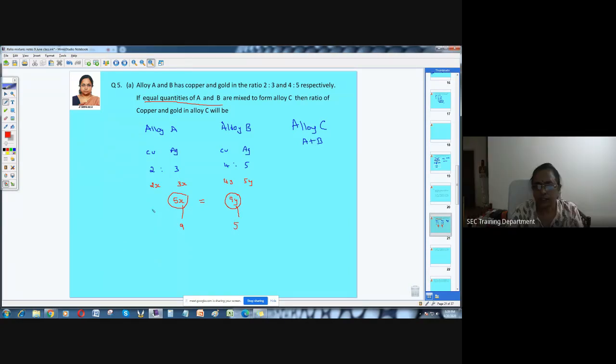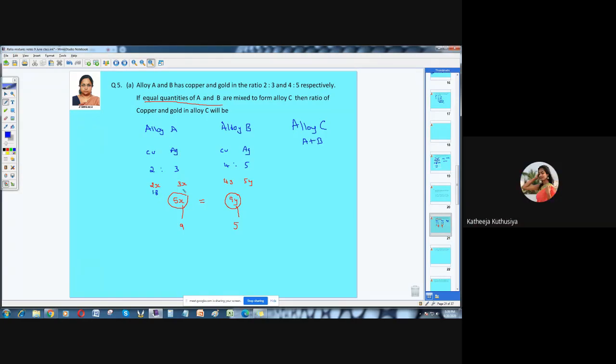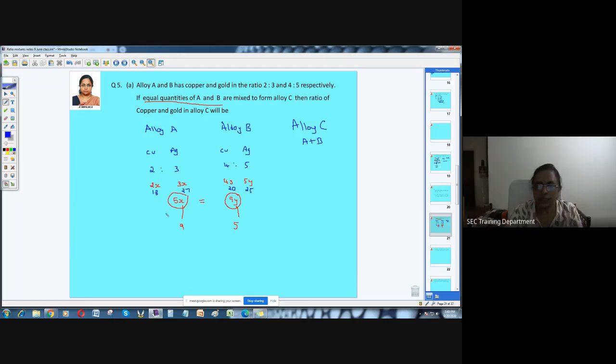Now you can replace the values. Put it here. If x is 9, what should be this value? 18. When I put x equal to 9, it is 18, 18, 27. And y equal to 5, so therefore this is 20, 20 and 25. And now you add it. As you said, A and B are to be added here, because this is a quantity, now you can add. So what is your copper?